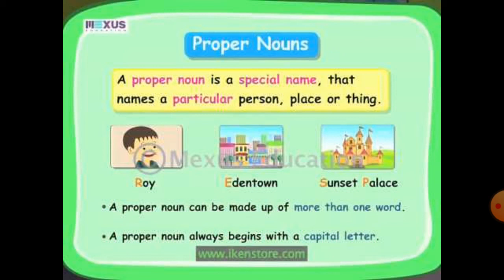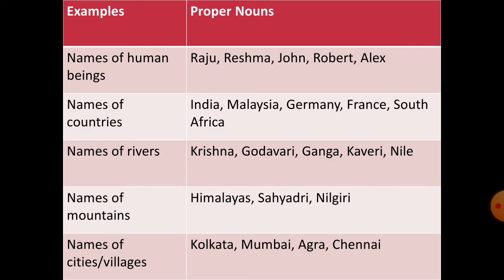A proper noun can be made up of more than one word, and it is a very important point to note, students, that a proper noun always begins with a capital letter. Let us see these examples in the table. Names of human beings like Raju, Reshma, John, Robert, Alex are proper nouns.